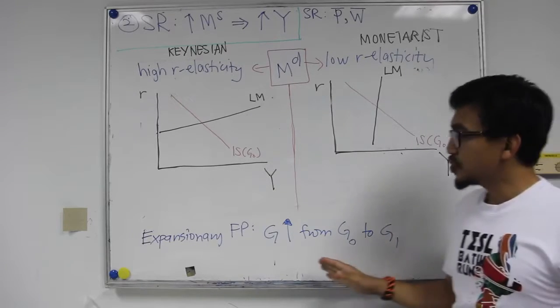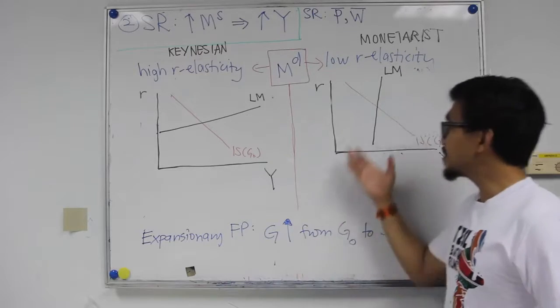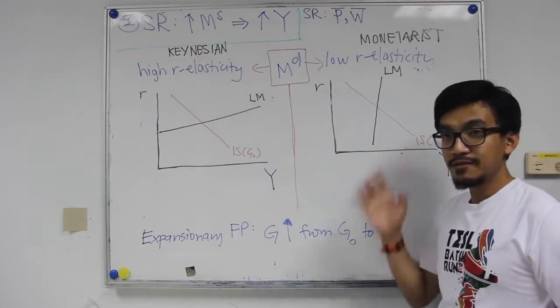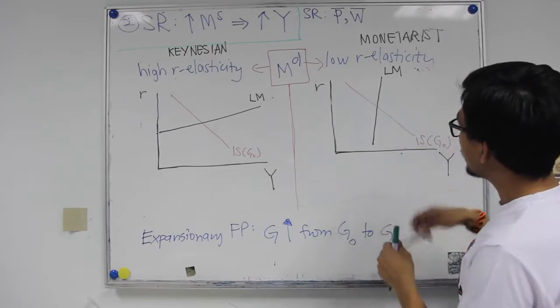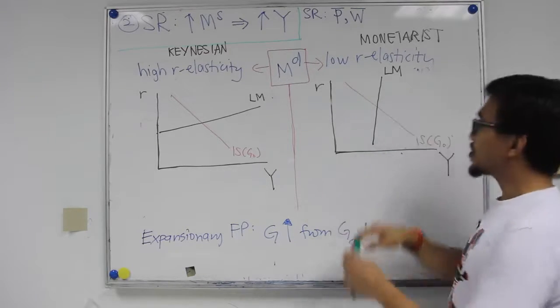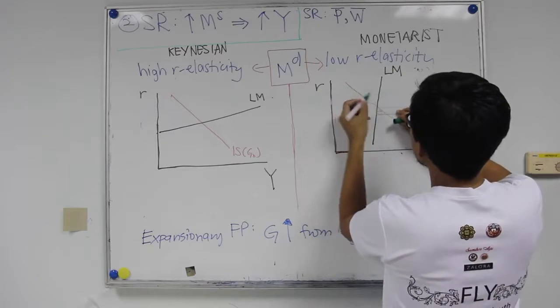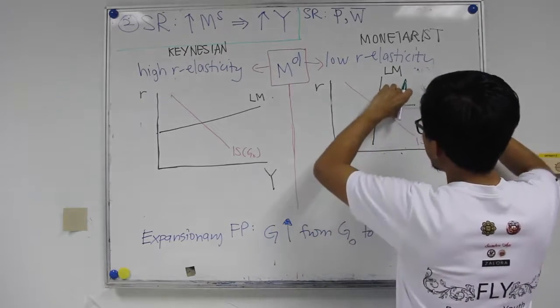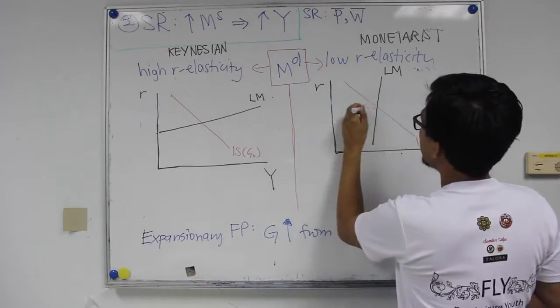So there'll be a shift in which curve? Okay, IS curve. Because G is a component in the I plus G schedule, which forms the IS curve. So as the IS curve shifts to the right, let's say again I'm going to use 2 inches. Oh, I did not draw, so let's say this is the initial equilibrium.